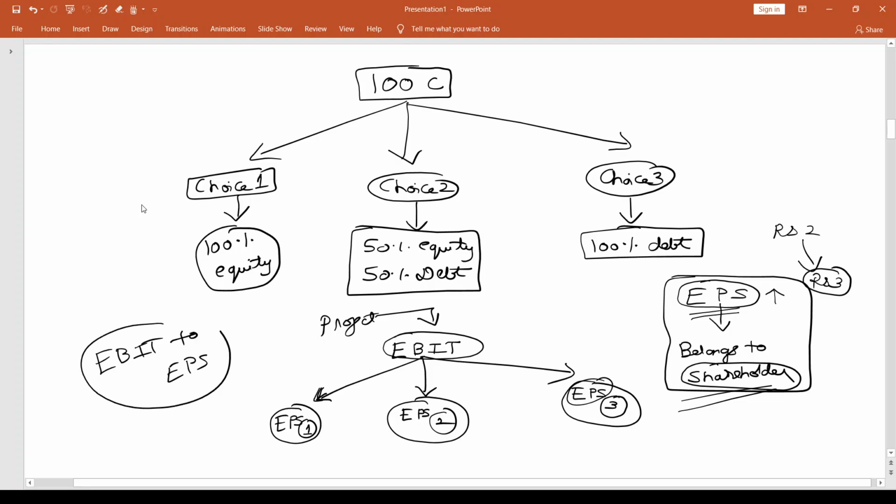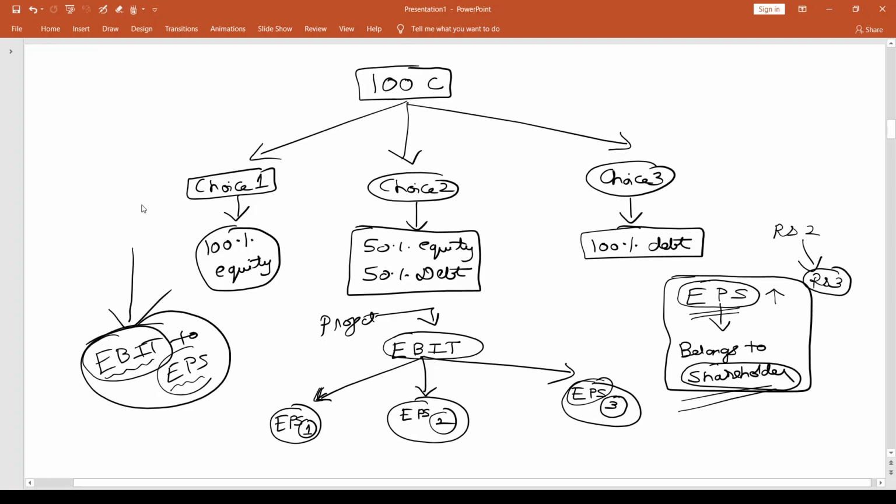So what's again important, let me repeat here, is where do I start and where do I end my analysis? I start at EBIT and I end at EPS. The logic for both is very important. The reason why I start at EBIT and I don't start at any level before that is because I know whatever is the source of financing, whatever is the choice I'm going to exercise, EBIT is just going to be the same. So when there are 4 choices or 3 choices or 5 choices and they're going to give me the same EBIT, then I don't really think we should look at what's going to happen before that EBIT, because whatever is the case, it's going to be the same EBIT. So that's the reason why this is the starting point.